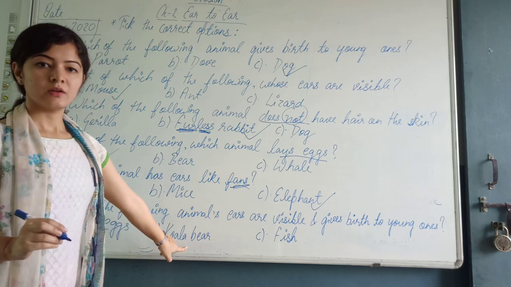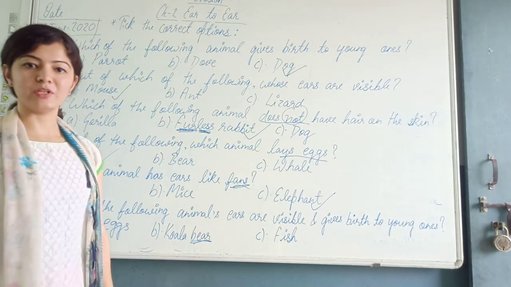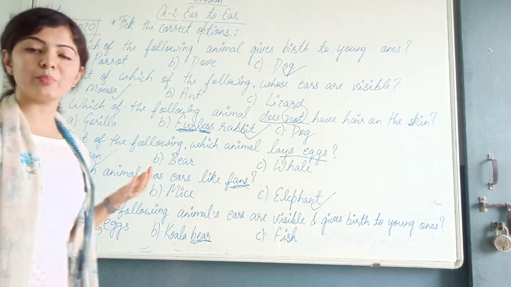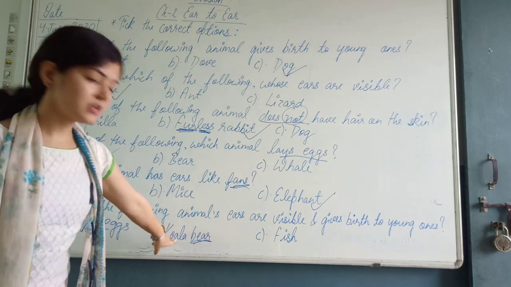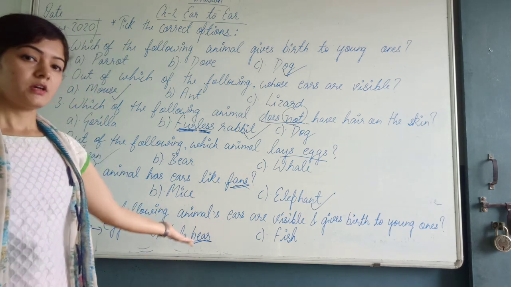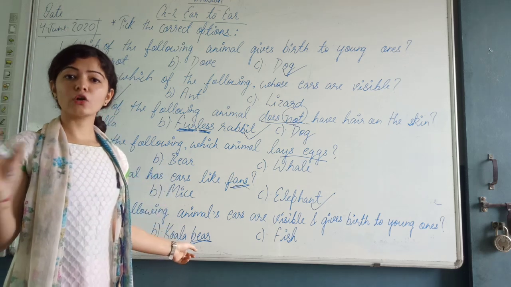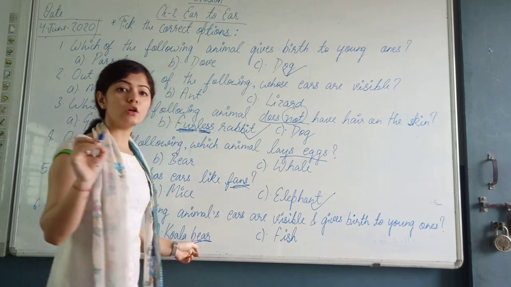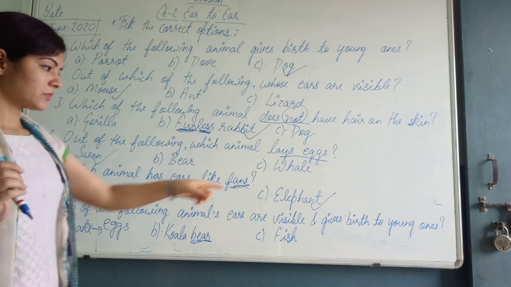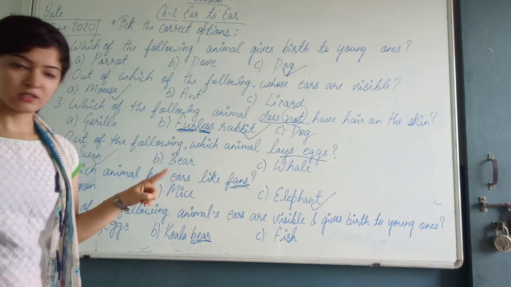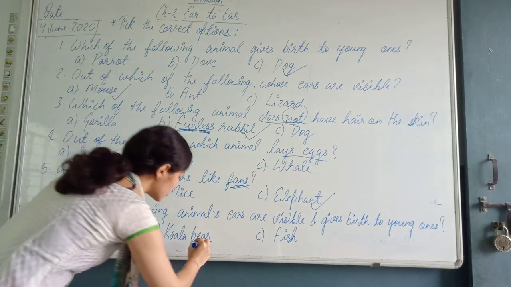Koala bear. Koala bear is a species of the bear family. You must have seen in the pictures the cute koala bear, right? So koala bear is of the family of bear only. Bear has hair on its skin. In the same way, koala bear also has hair on its skin. Also its ears are visible, and the third thing is that it gives birth to the young ones. So all the things are implemented in koala bear. So our right answer is koala bear.